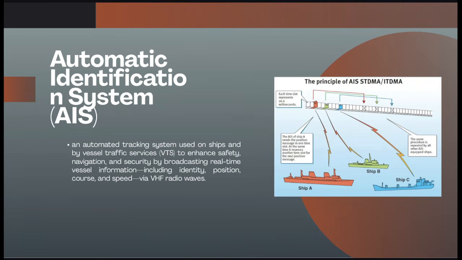So, as I said, this is an automated tracking system used on the ship and by vessel traffic services. So, this is used to identify and locate the vessel by electronically exchanging data with other nearby ships.